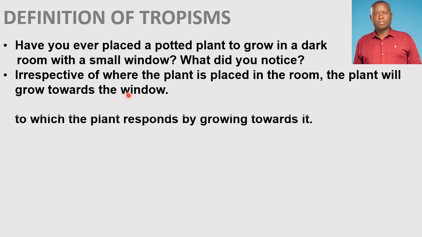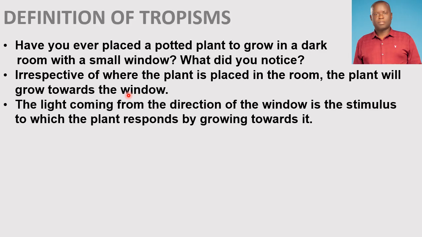The light coming from the direction of the window is the stimulus, to which the plant responds by growing towards it. Light is the stimulus. The response to that stimulus is growth. So the plant grows towards the light coming from the window.